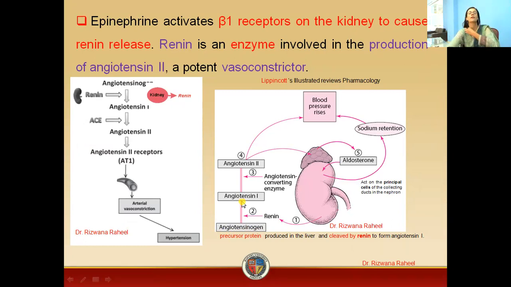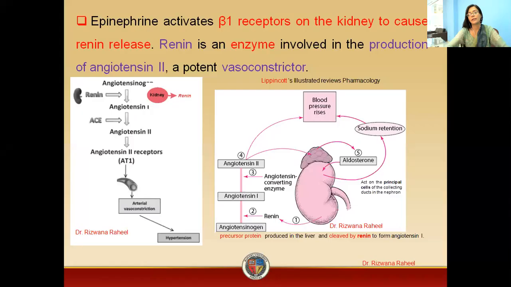Then we have another enzyme, that is ACE, angiotensin converting enzyme. This ACE will convert angiotensin 1 into angiotensin 2. I call it angiotensin converting enzyme because it converts angiotensin 1 into angiotensin 2.